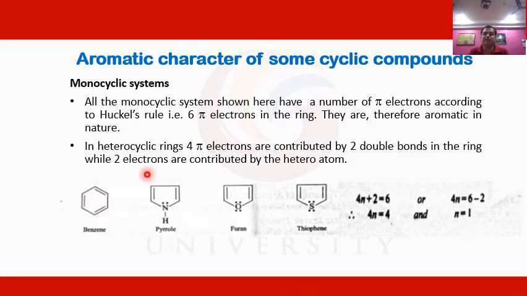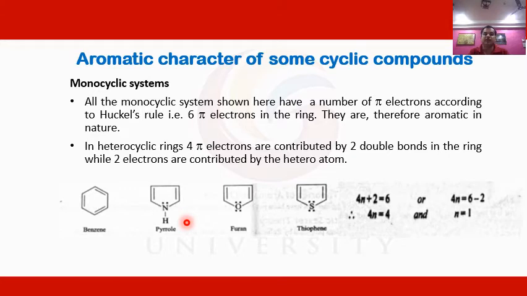Similarly, if we take the example of heterocyclic compounds like pyrrole, furan, and thiophene, these are also referred to as monocyclic systems, because in this case also four corners represent the four carbon atoms, while the fifth member of the ring, in the case of pyrrole, is nitrogen, in the case of furan it is oxygen, and in the case of thiophene it is sulfur. All five members join with each other to form a closed cyclic ring. That's why they are also referred to as monocyclic systems.